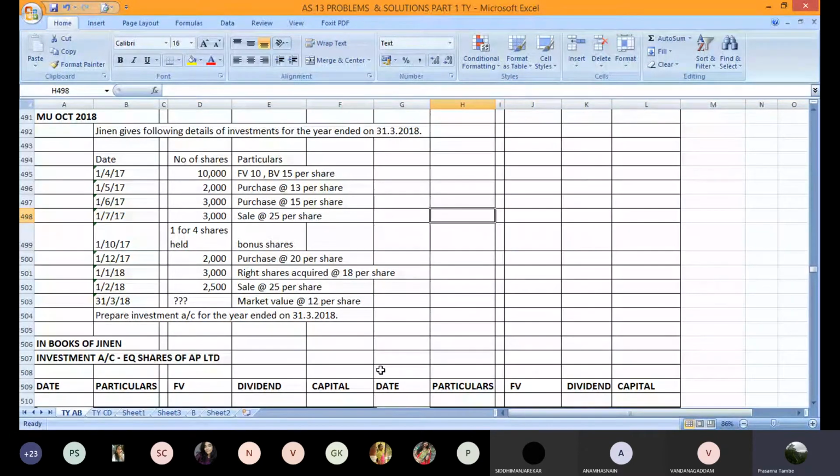Again, here I don't think there is any issue of dividend because dividends are not given. So receipt of dividend and the pre- and post-acquisition dividend complication is not there. It's a usual normal sum of buying and selling of shares. All of you are ready with formats so that we can start? Yes, sir.